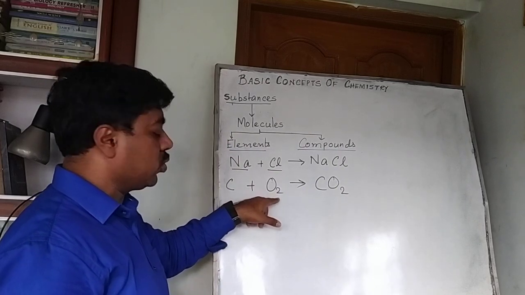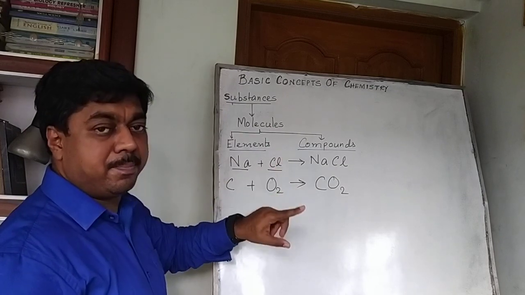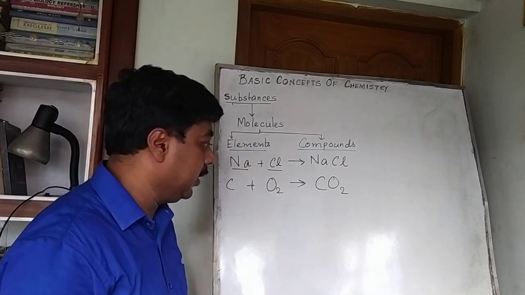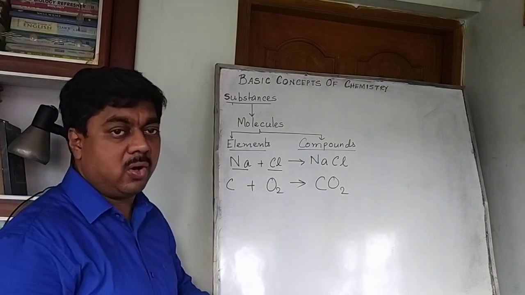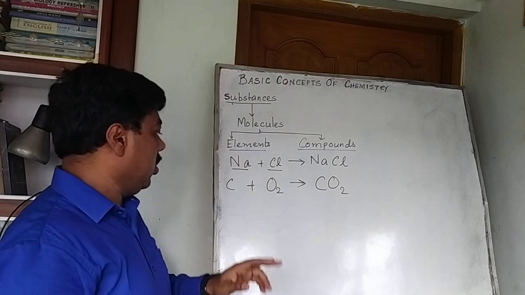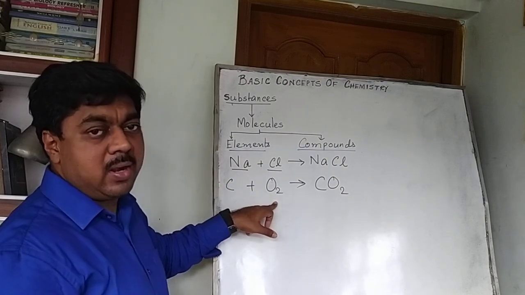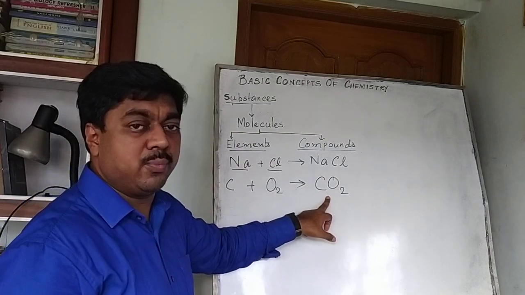Don't think of it as two, because one molecule of oxygen comprises two atoms of oxygen. That is, one molecule of oxygen is made up of two atoms of oxygen, because molecules are again made up of atoms. So one molecule of carbon reacts with one molecule of oxygen to give one molecule of carbon dioxide.